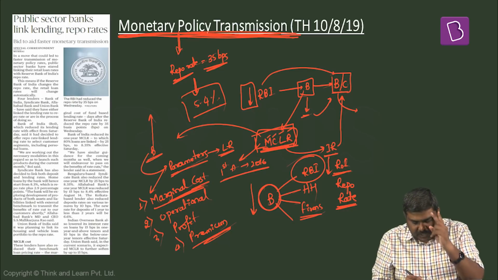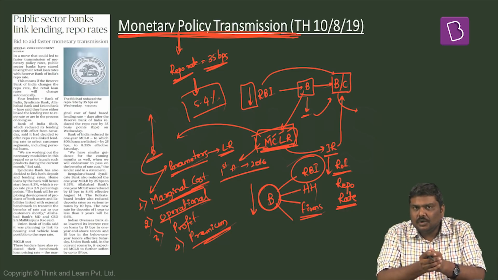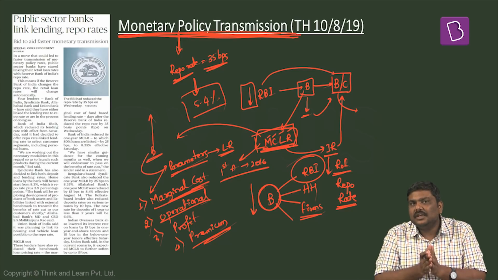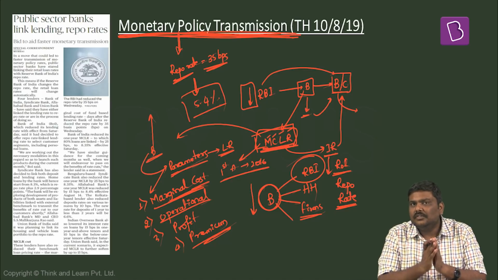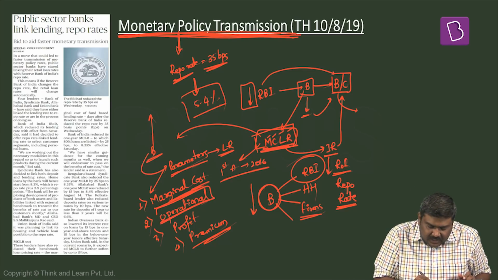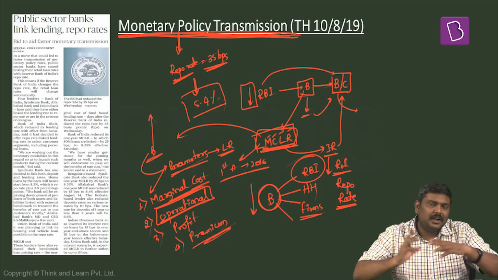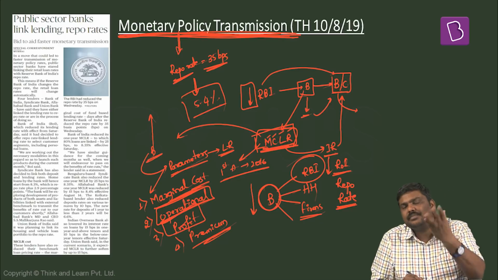This particular reduction should be affecting the lending rate decided by the bank. First. Second, bank will incur certain expenditure in order to collect the deposits, in order to maintain the activities, in order to lend and recollect the money, so on and so forth. For all of this, they will incur the expenditure which is called as an operational expenditure. Third, for having conducted these particular activities, banks will expect to generate certain profit.